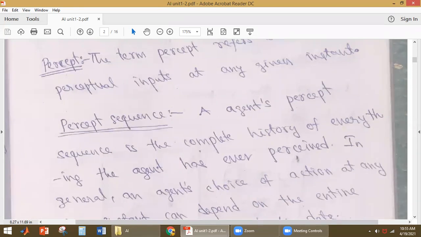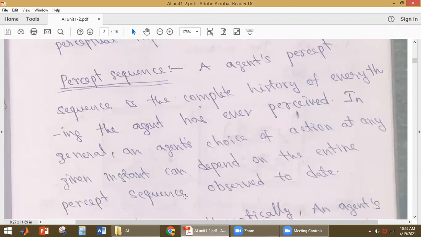The percept sequence. The agent's percept sequence is the complete history of everything the agent has ever perceived. The complete information that the agent has perceived till today is called the percept sequence.